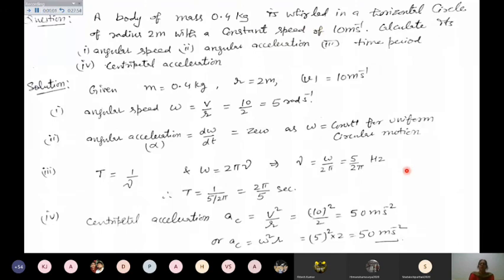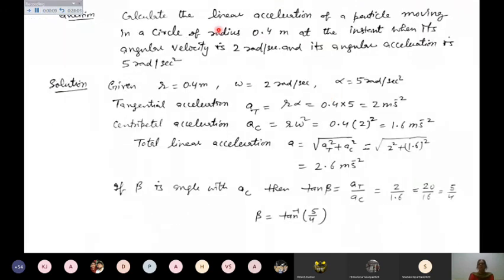Moving to the last question. A particle is moving in a circle of radius 0.4 meter. At the instant when its angular velocity is 2 radian per second and angular acceleration is 5 radian per second square, you have to calculate the total acceleration.